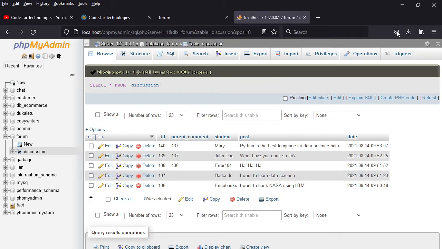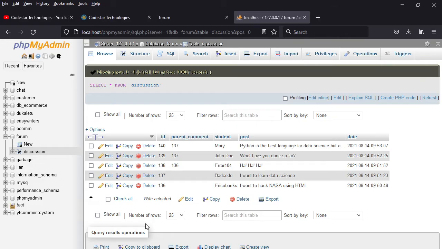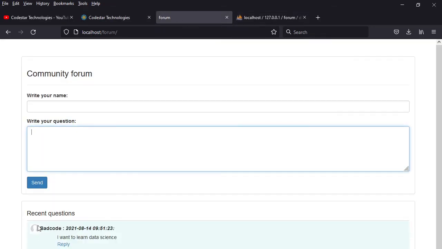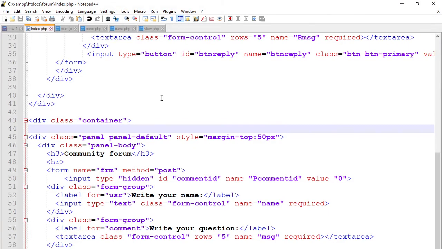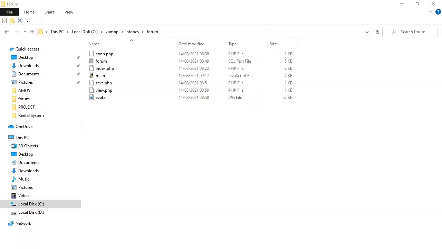Now let's get to the code. We go to the XAMPP htdocs, and I have a folder called forum. Inside forum, I have avatar, which is just an image, the image that you can see here. This image is the one that we have referenced in our code. Now let's not go to the code directly. First of all, I want to explain.